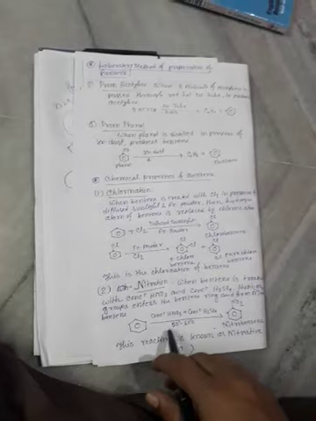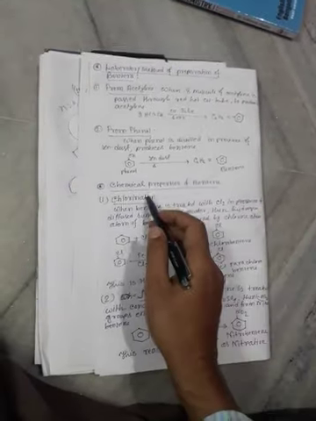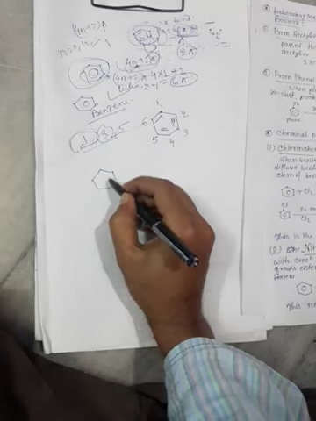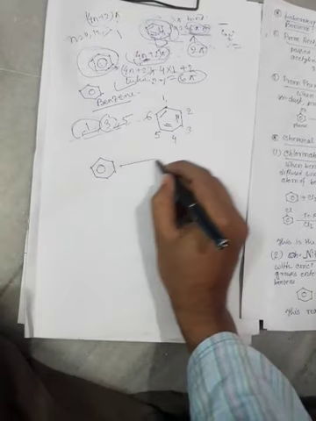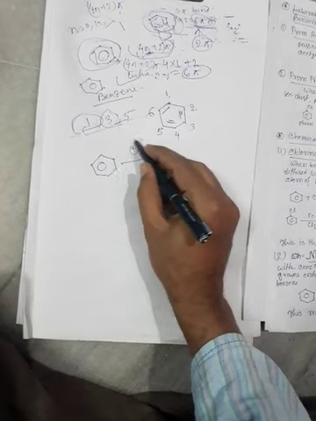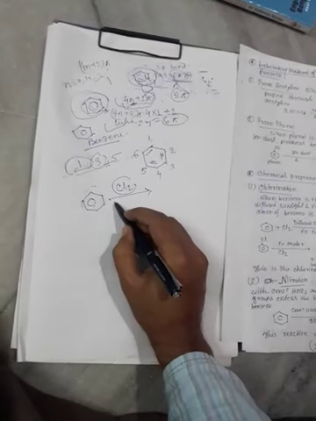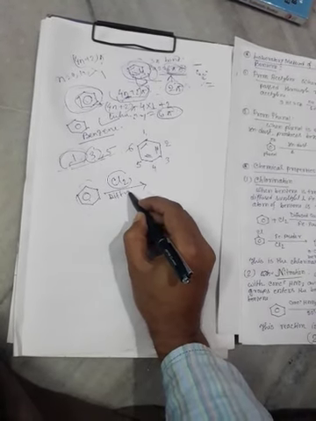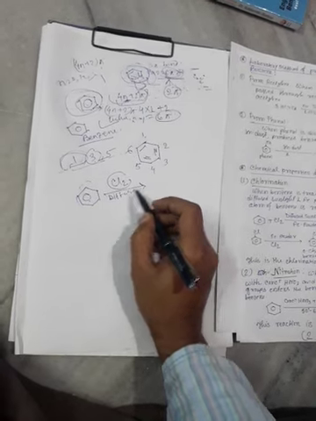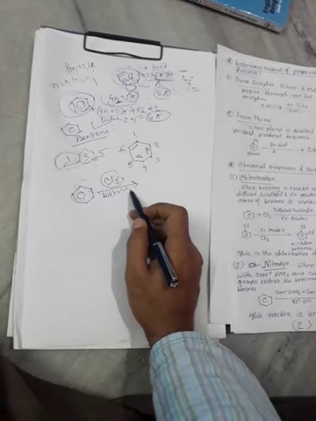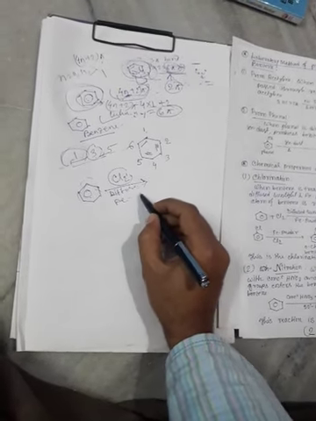Chlorination means a chlorine atom enters the benzene ring. Now what is chlorination? When benzene is treated with chlorine in presence of diffused sunlight, and iron powder, then